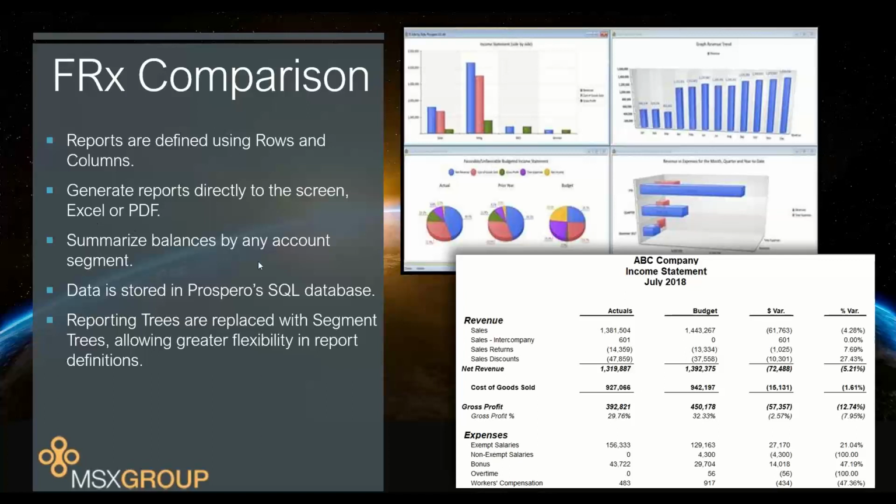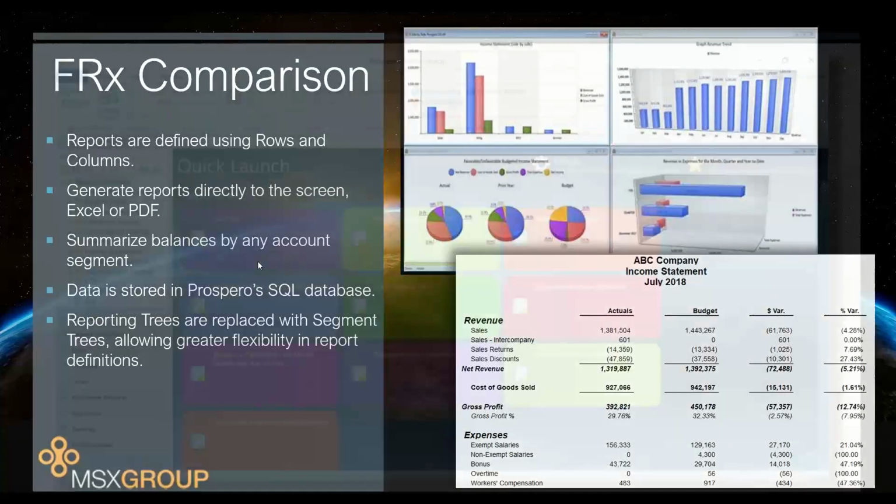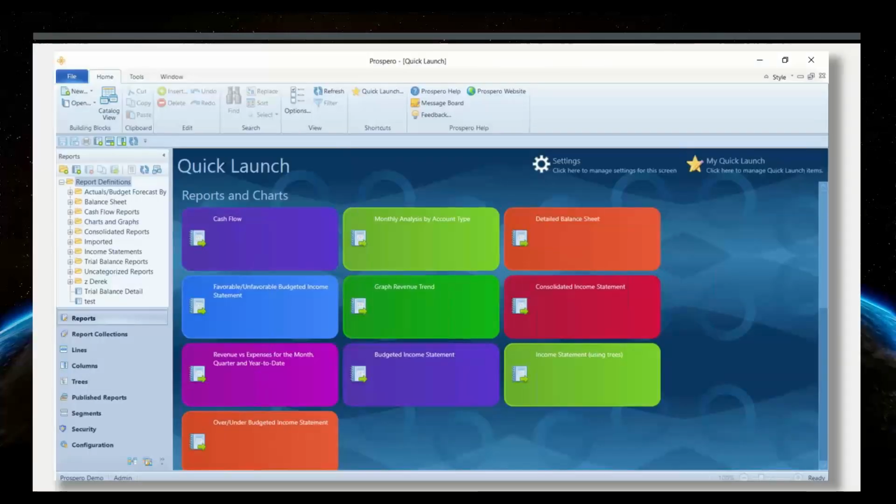I am going to take us over to Prospero next and walk you through a report and show you the navigation for that app for Prospero and how everything's handled for reporting.